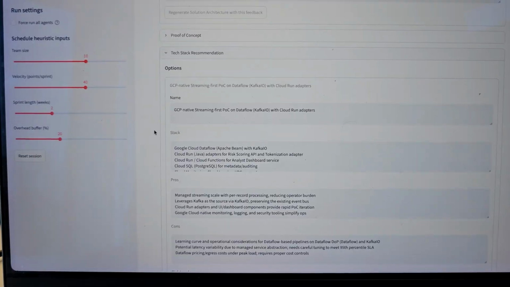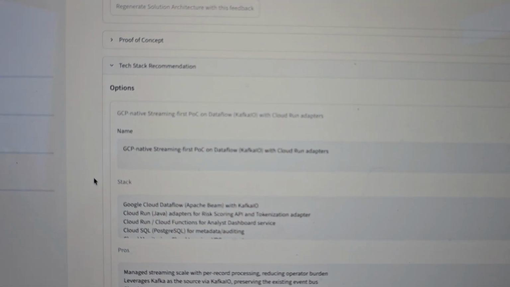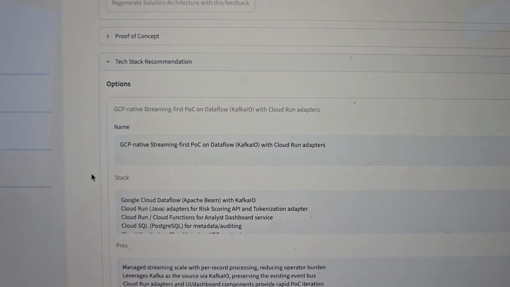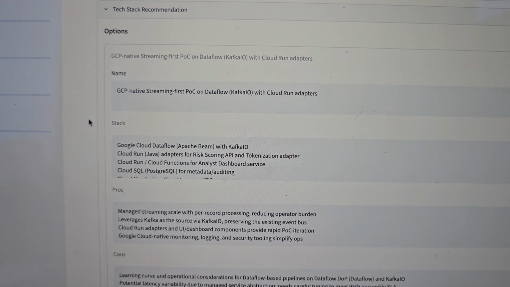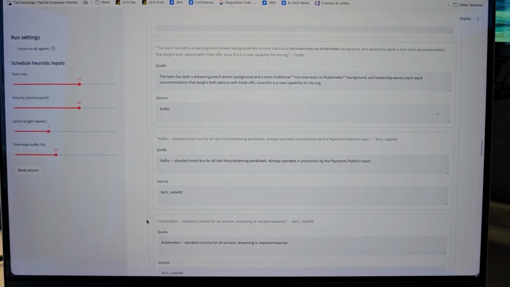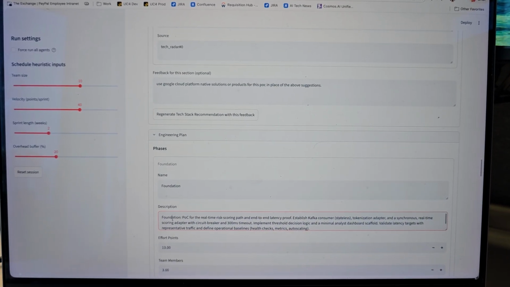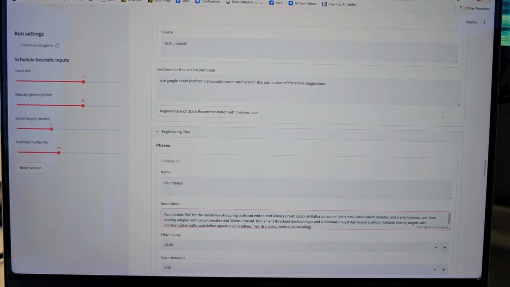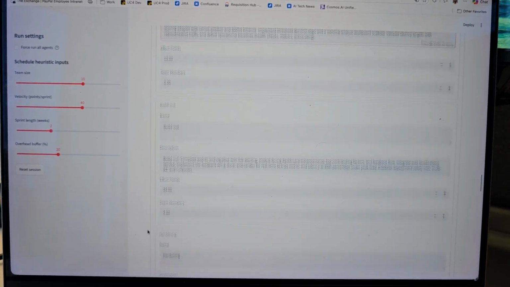The output has been generated. You can see the name: GCP native streaming first POC data flow Kafka solution. The tech stack now includes Google Cloud Dataflow, Cloud Run, Cloud Pub/Sub, and things like that. So it generates and gives you all of the output, and once you're satisfied, you can either change the output by typing in, you can edit, you're free to type, or you can provide feedback to regenerate.